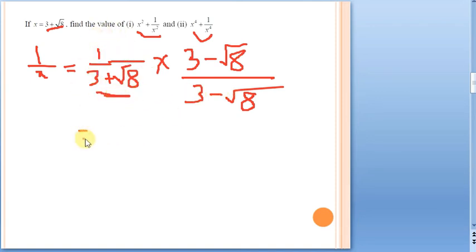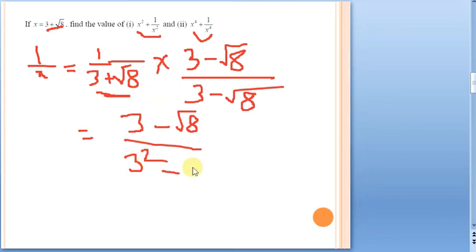Now see, in the numerator it is going to be 3 minus root 8. In the denominator, what is the form? a plus b into a minus b, a square minus b square. In place of a, what is there? 3. So 3 square minus root 8 square. Root 8 square is what? Root 8 into root 8.